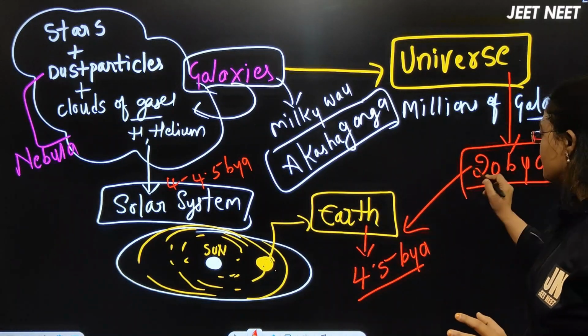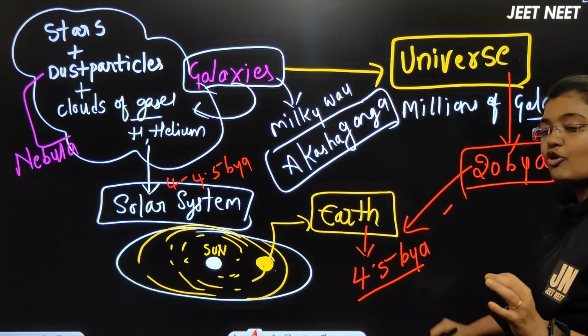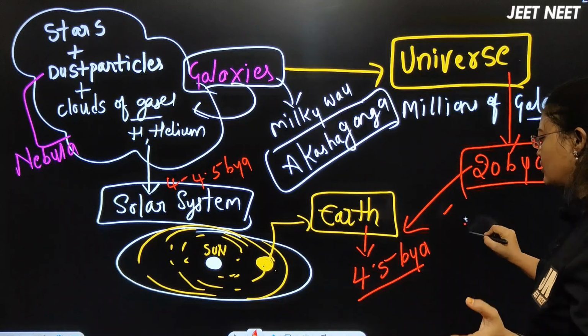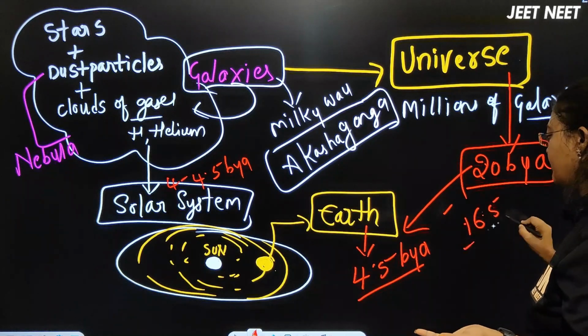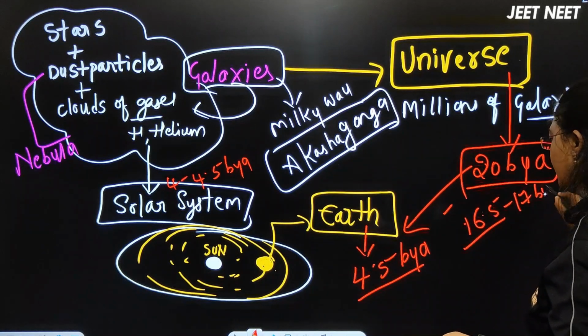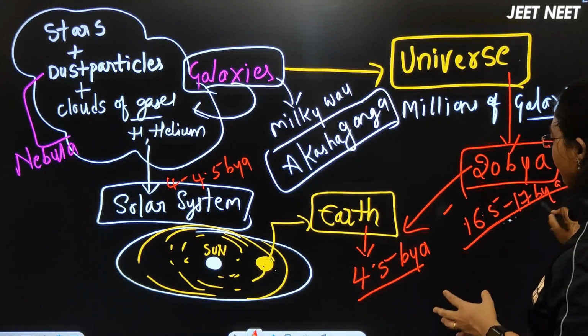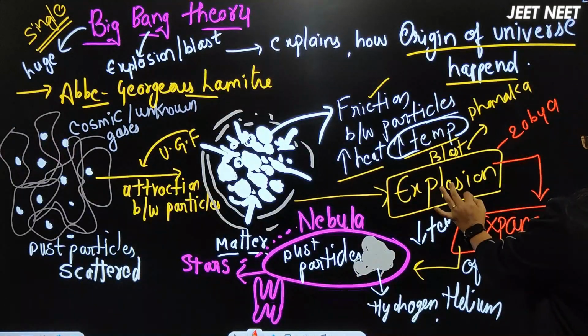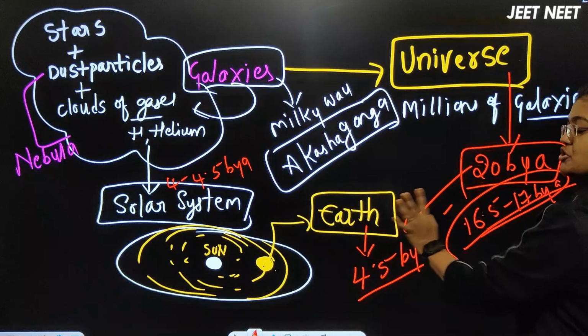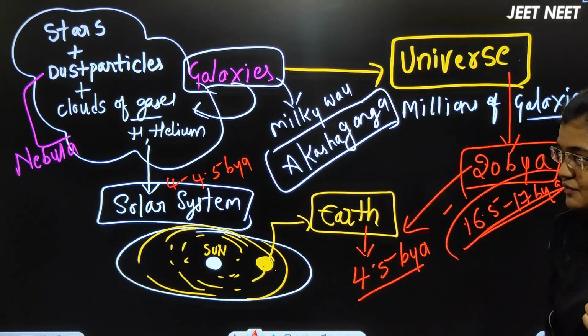Just imagine, 20 billion years minus 4.5 billion years is around 16.5, or maybe 17 billion years, you can consider. So many billion years it took from the universe up to the formation of the Earth. Did you understand this, right?